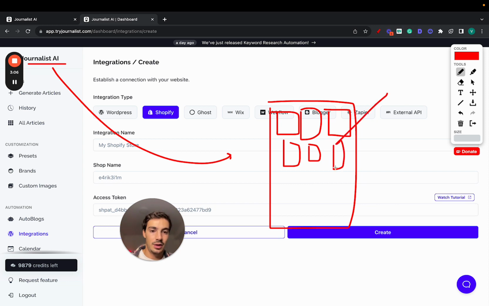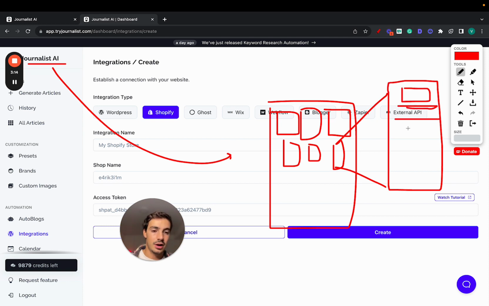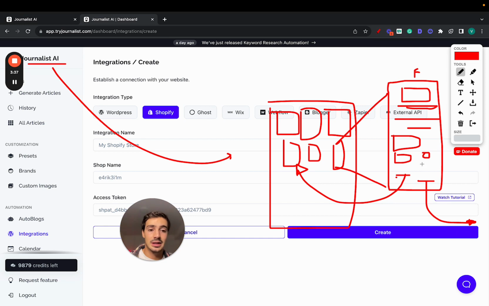And keep in mind that each one of these articles, if we expand on these articles, let's say this is an individual article, these will all be with featured images, a table of contents, right? Proper article structure, in-article images, in-article videos, internal links, linking out to other articles you've written in the past or to other pages on your site, external links, linking out to authoritative sources in your niche. So for example, if this is an article about finance, it's going to link out to TechCrunch, Investopedia, Wikipedia, all these authoritative sources in the finance niche. It's also going to have tables when they make sense, bullets, and of course a call to action to your products or services, right?